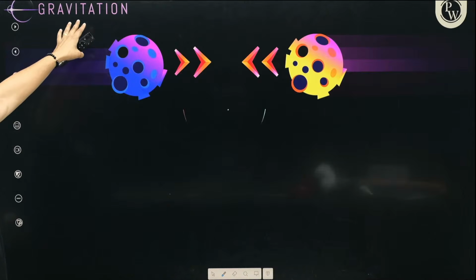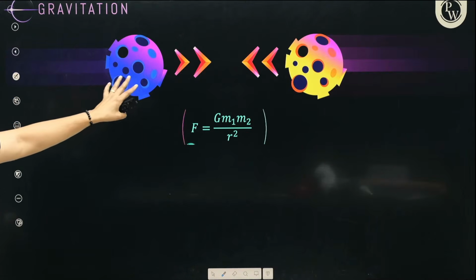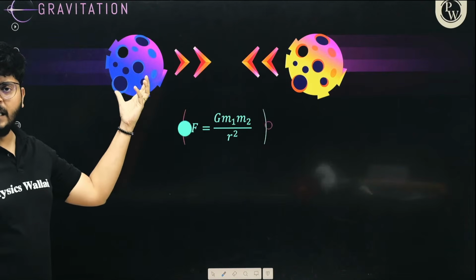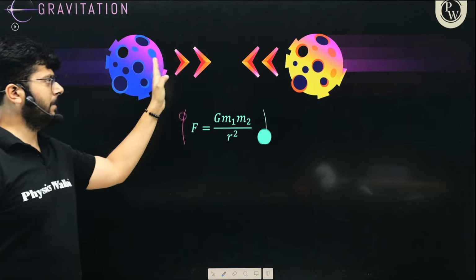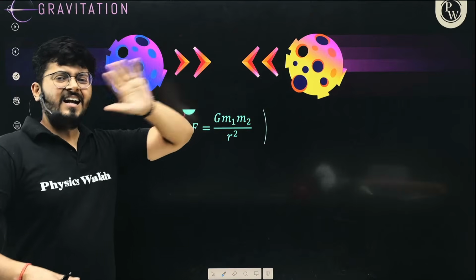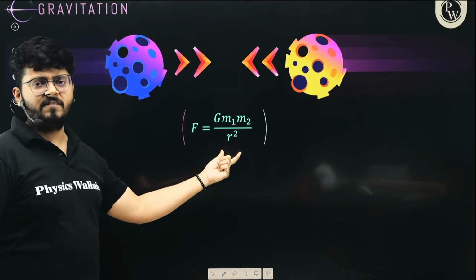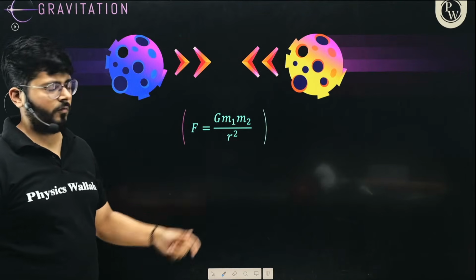So here we have the gravitation. I believe this part is very clear: if we have two objects of any mass m1 and m2, separated by a certain distance r in space, it doesn't matter what we have in between them, the value of force is going to be G m1 m2 by r squared. This is the magnitude of force.